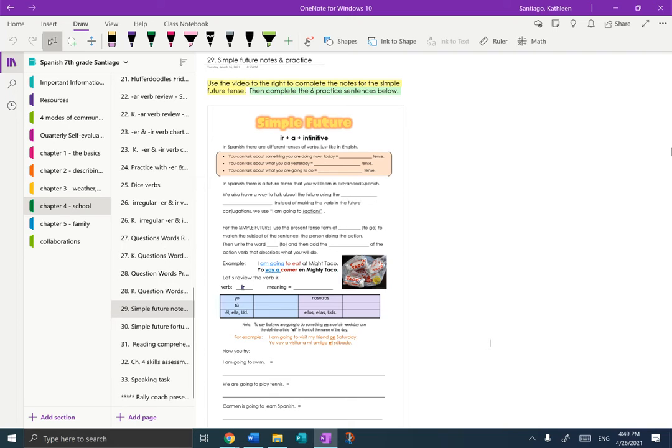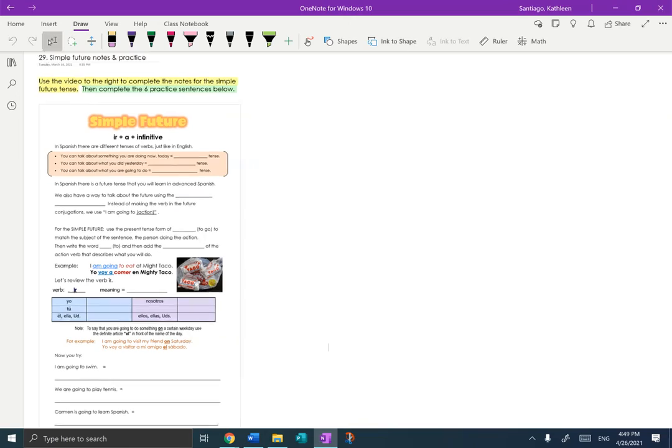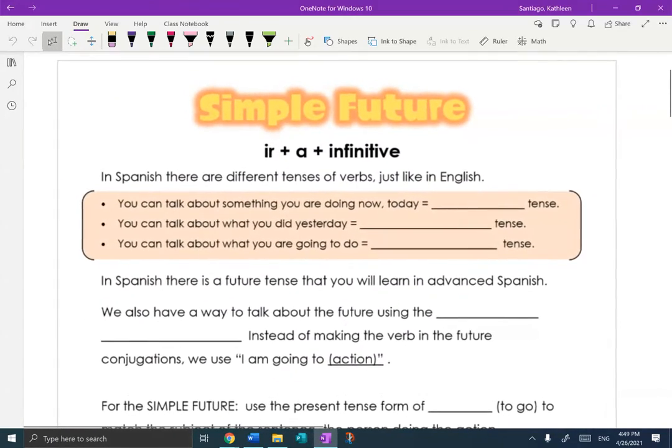I'm in your OneNote, Chapter 4, and the page is Simple Future Notes and Practice. I'm going to eliminate the table of contents and make the page large. So first, let's start with the notes. The simple future, or ir plus a plus the infinitive.